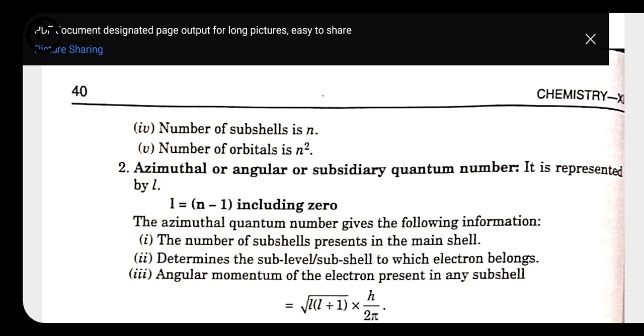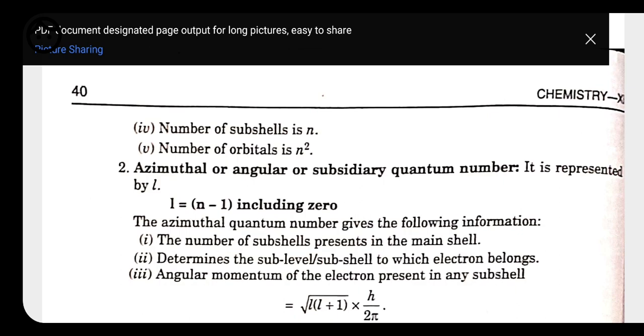With the help of L, we can know in which orbital the electron is present. If the value of L is 0, then the electron is present in the S shell or S orbital. If the value of L is 1, then the electron is present in the P orbital. If L is equal to 2, then the electron is present in the D orbital. Or if the value of L is 3, then the electron is present in the F orbital. So with the help of this, we can easily know in which orbital the electron is present.